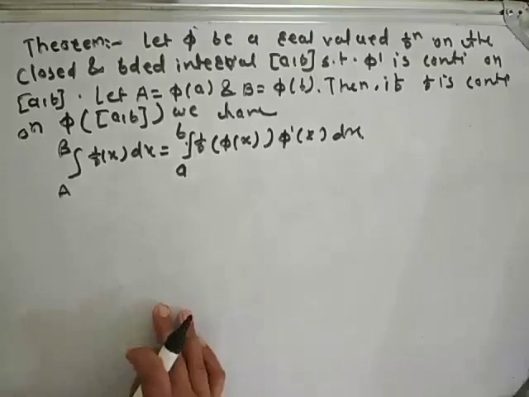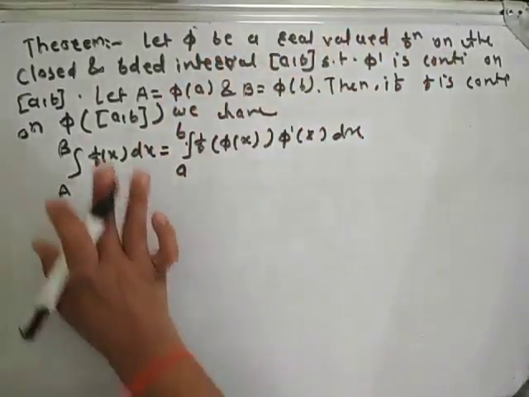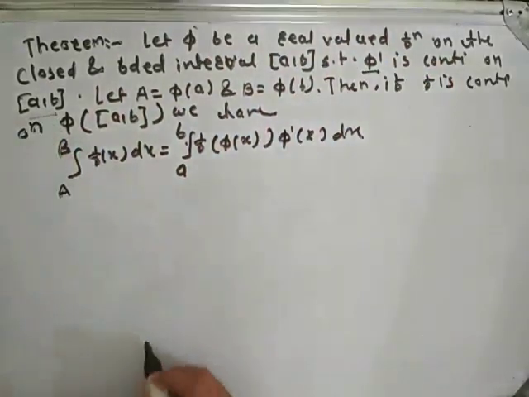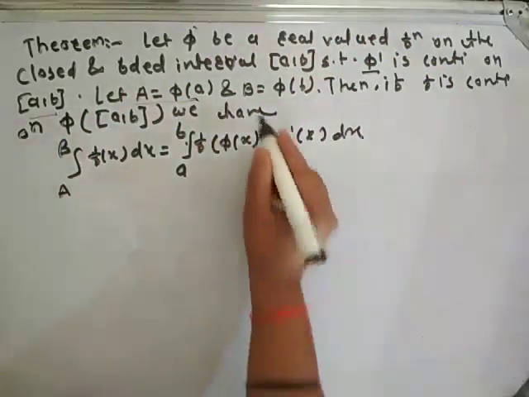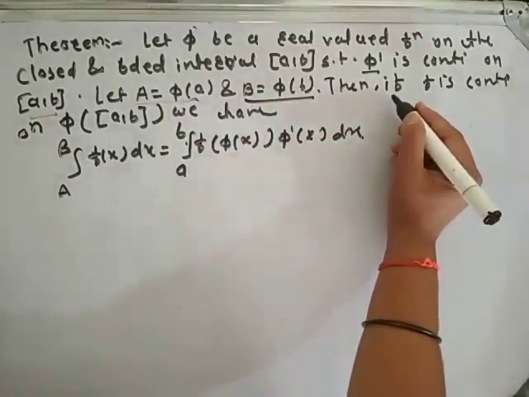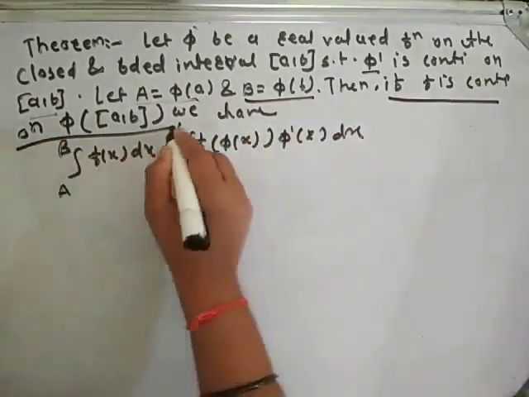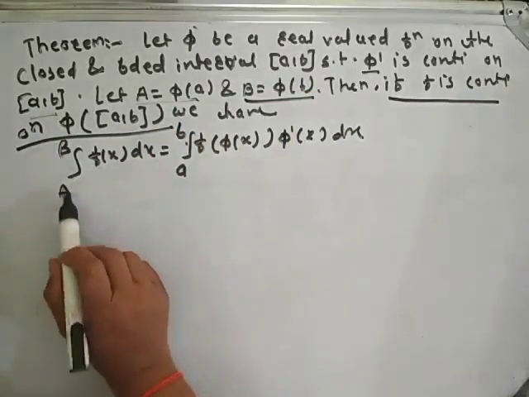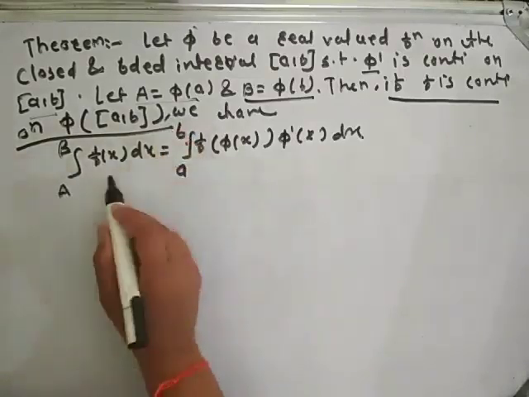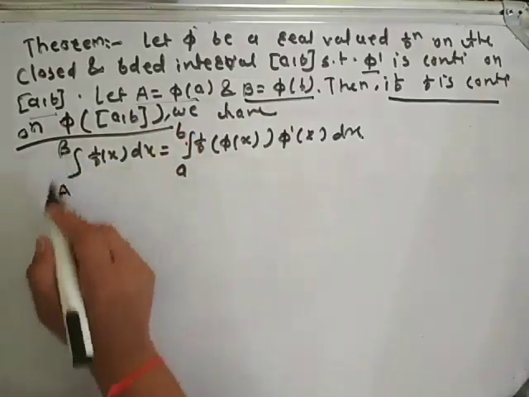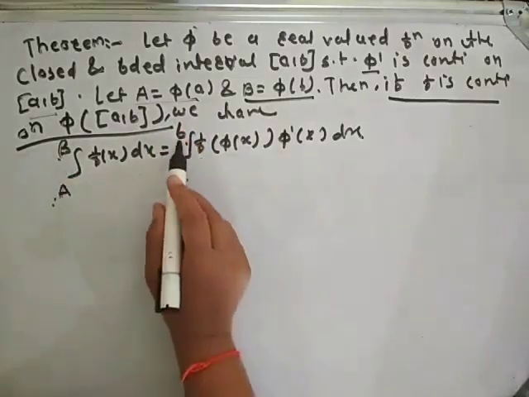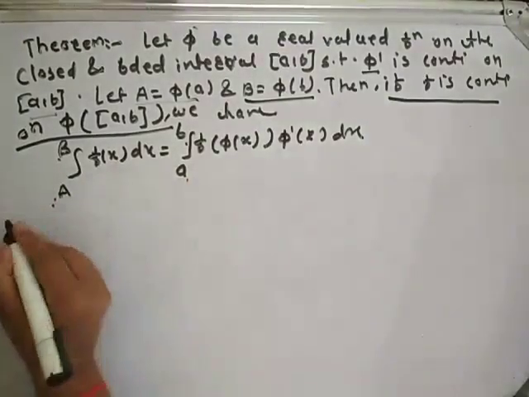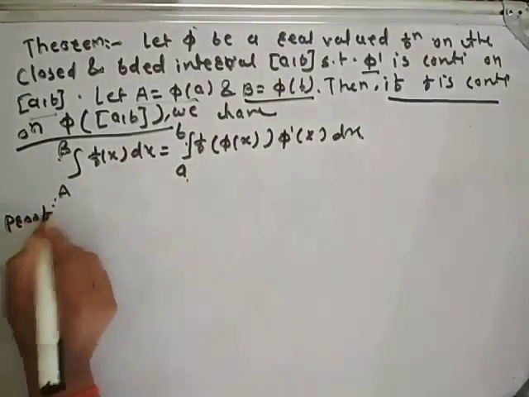See here students what we have given. Phi is a real valued function on the closed and bounded interval [a, b] such that phi dash is continuous on the closed interval [a, b]. We have given capital A is equal to phi of a, capital B is equal to phi of b. Then if f is continuous on phi of closed interval [a, b], then we have integration from A to B f of x dx, where A and B are capital, which is equal to integration from a to b f of phi of x into phi dash of x dx. So let us see the proof of this theorem.